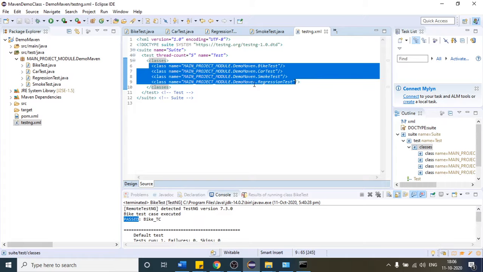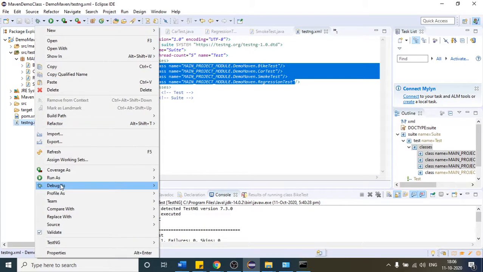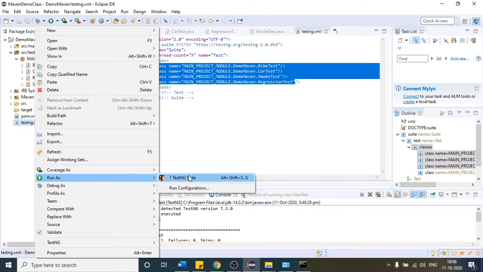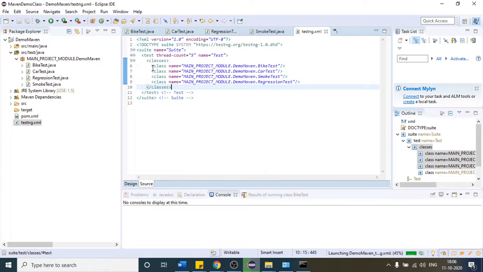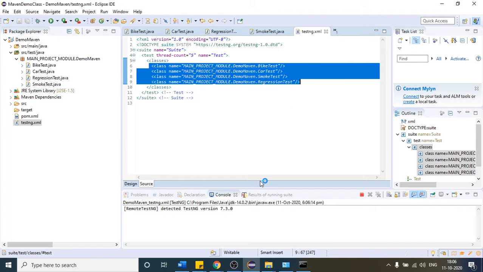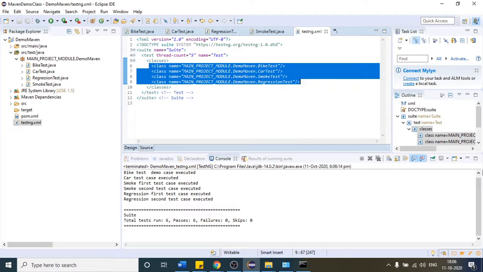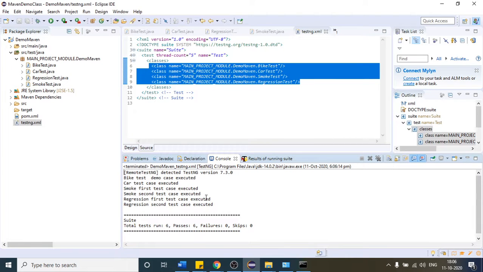If I run it as TestNG, all the four classes present here will execute, and you can see the output in your Eclipse. It has executed all the four classes.